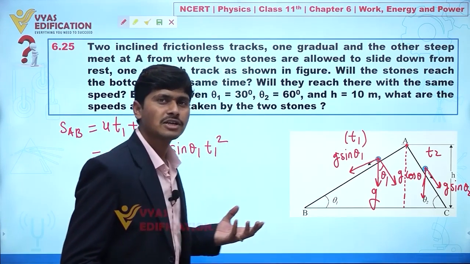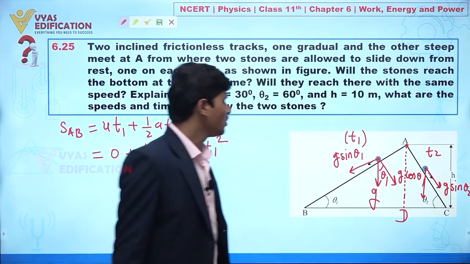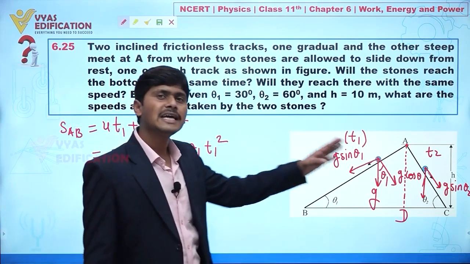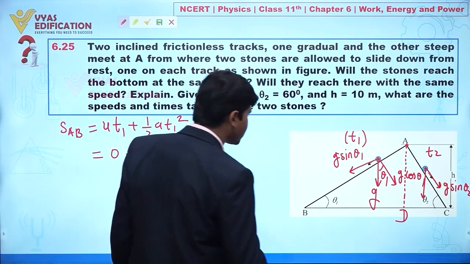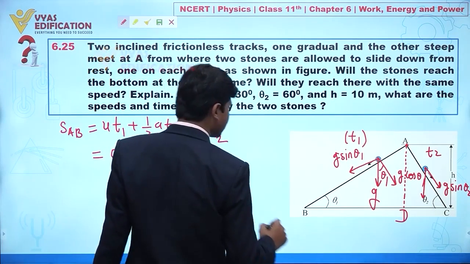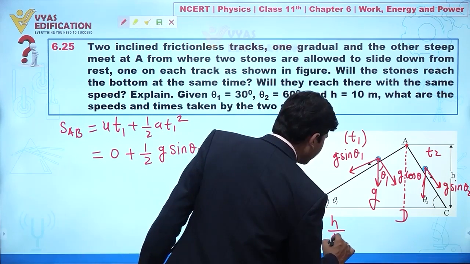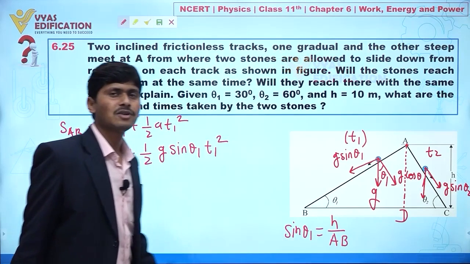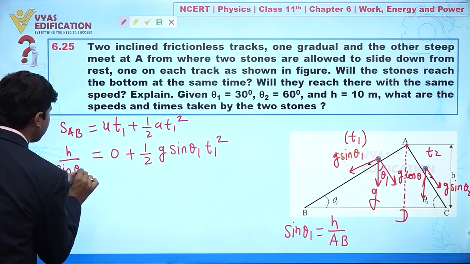So how can we calculate the total distance? Let's suppose this is d. ADB is a right angle triangle, so from here we can find the value of sin theta 1, which is given by h upon AB. So AB is h upon sin theta 1.